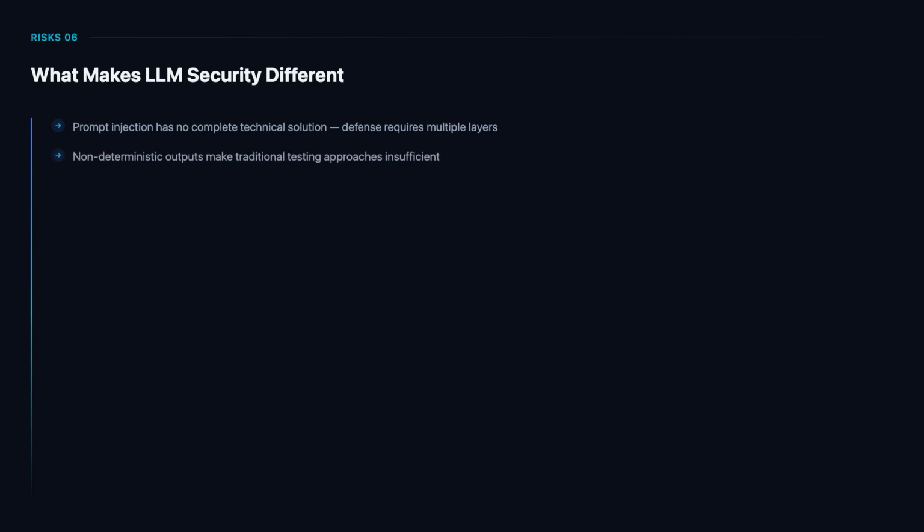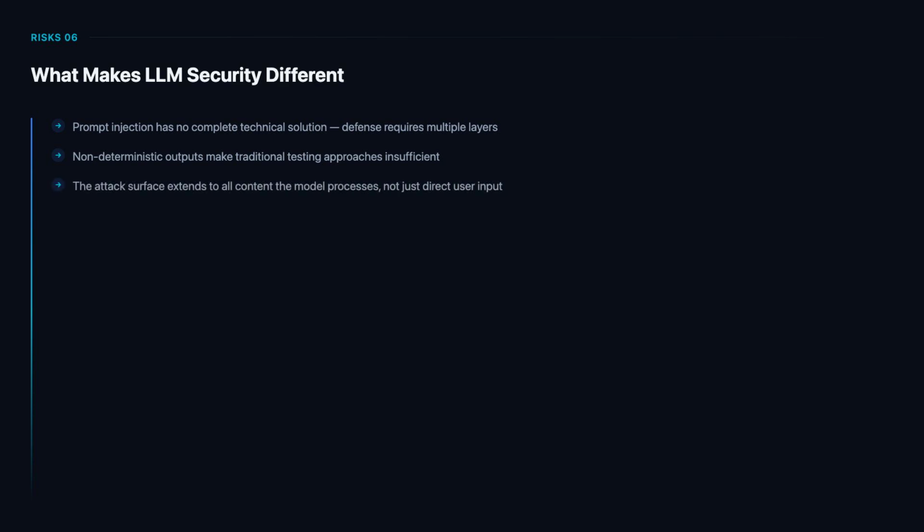LLMs produce different outputs for the same input, making traditional test assertions unreliable. Security testing must use adversarial red teaming, statistical evaluation over many runs, and behavioral testing that checks for policy violations rather than exact output matching.